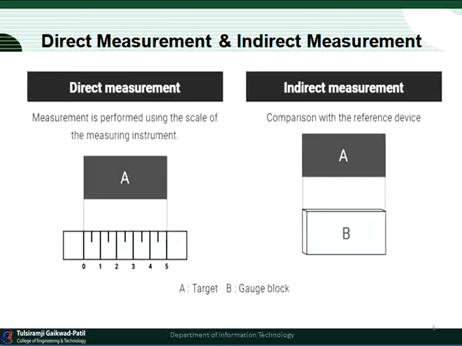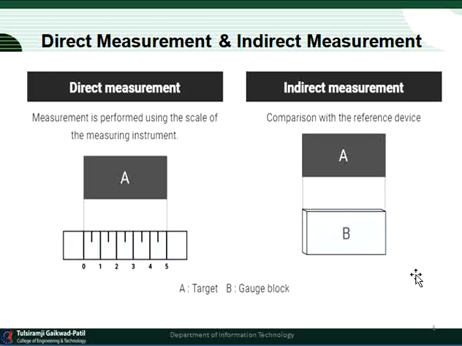After that, this is the graphical representation of the difference between direct measure and indirect measure. You can see on the left hand side the direct measure, that is the measurement is performed using the scale of the measuring instrument. As you can see, there is a particular representation of a scale denoted as 0, 1, 2, 3, 4, 5. This is the particular scale which we are measuring, that is a direct measure, in that A target. After that, B target, that is the B block.